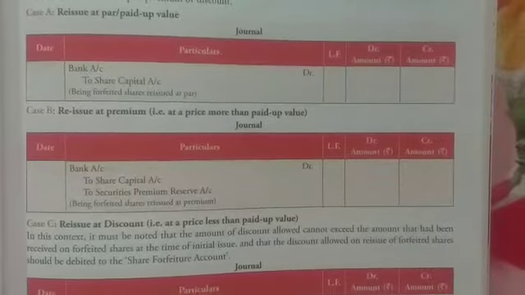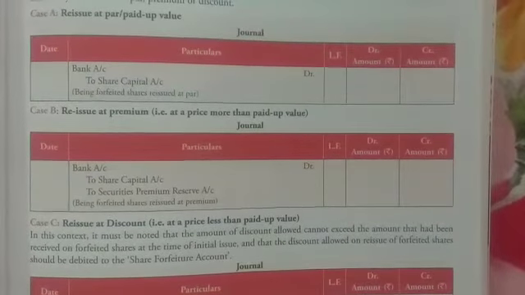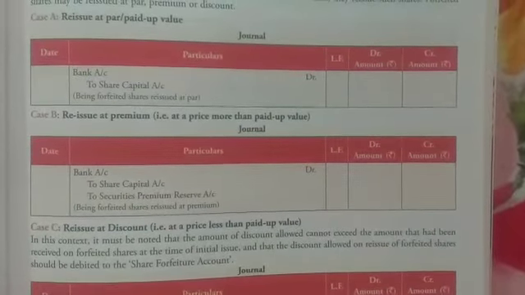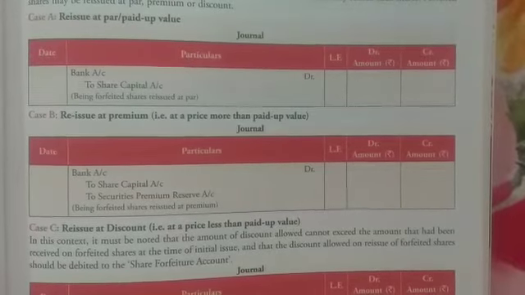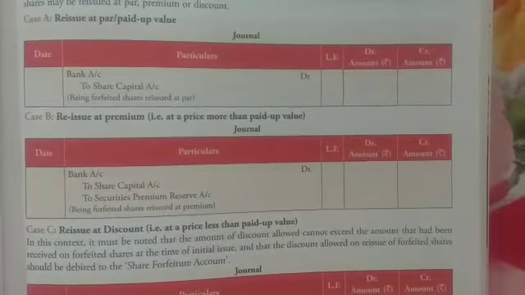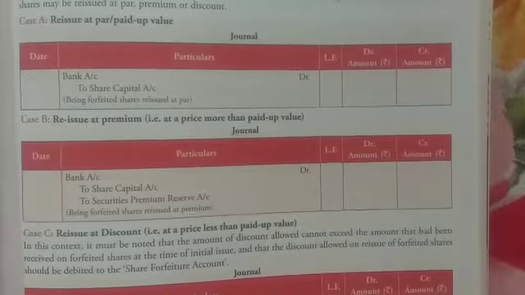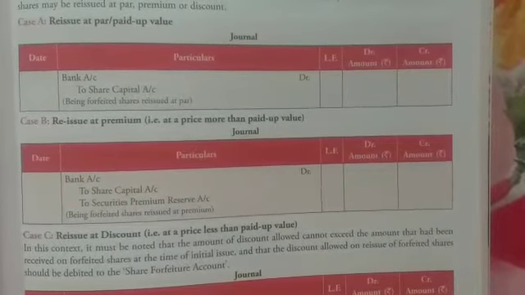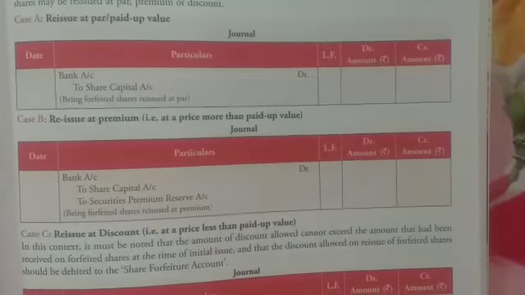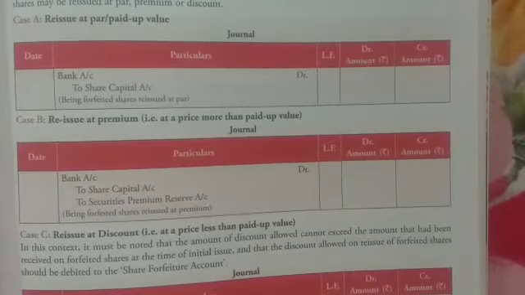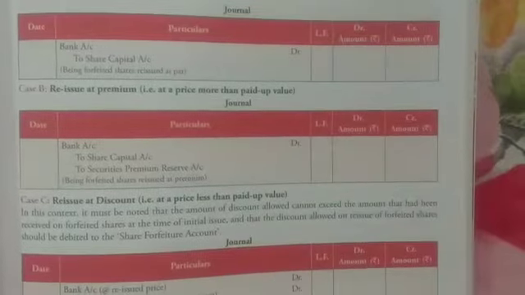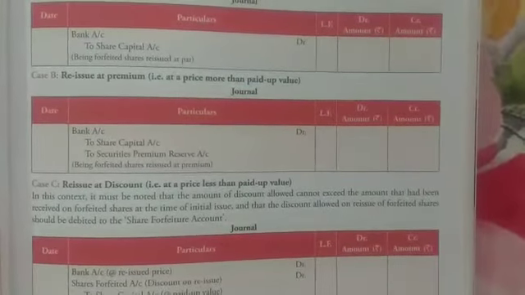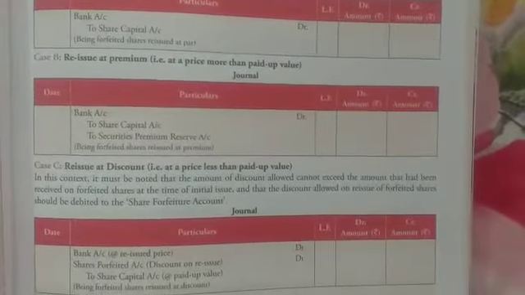nominal value. It must be noted that the amount of discount allowed when you reissue the shares cannot exceed the amount that had been received on forfeited shares. That means the maximum permissible limit of discount for the reissue of shares is the amount which was received on the forfeited shares. So that you must remember while reissuing the shares at a discount.